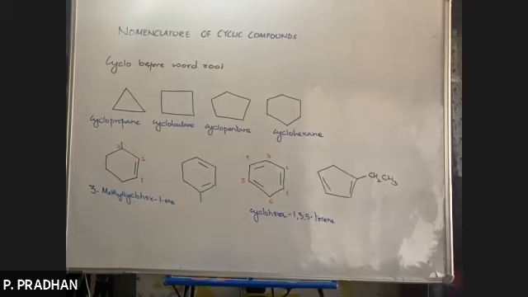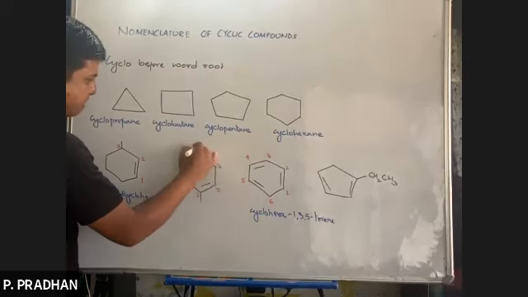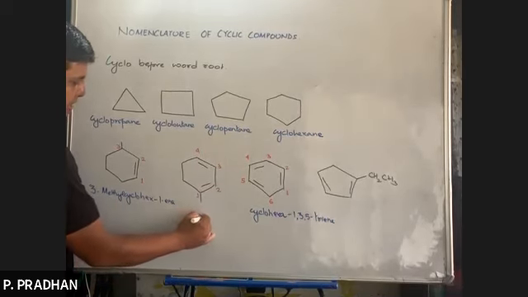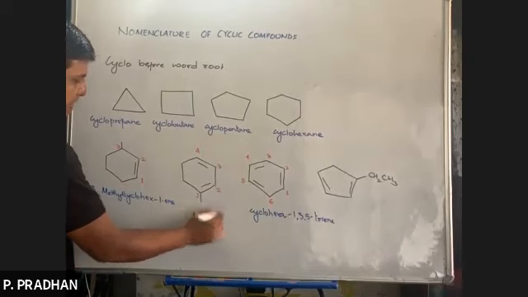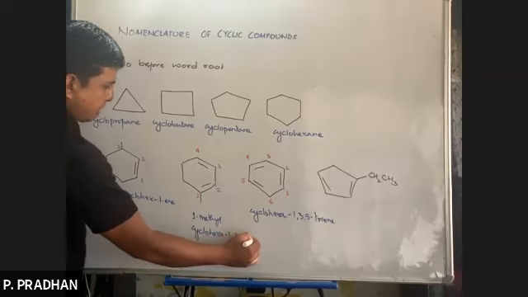What about the second one? Where will you start from? Obviously from here: the double bond and substituent should get the lower numbers. So methyl at 1, 1-methyl cyclohexa-1,3-diene.